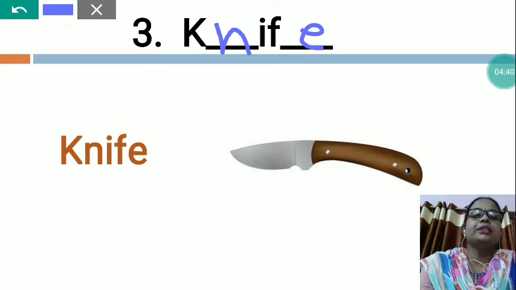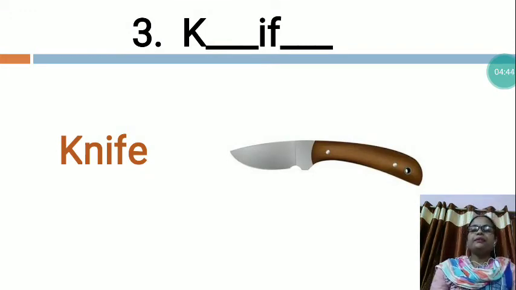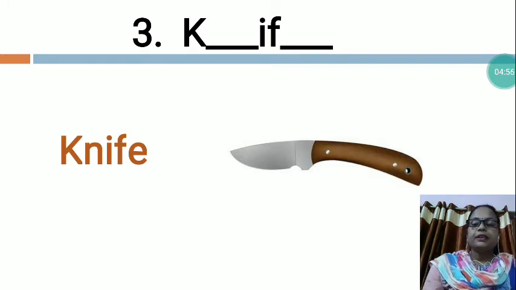So dear children, a knife is a tool with a cutting edge or blade attached to a handle. Knives can serve various purposes. Hunters use a hunting knife, hikers carry a pocket knife.